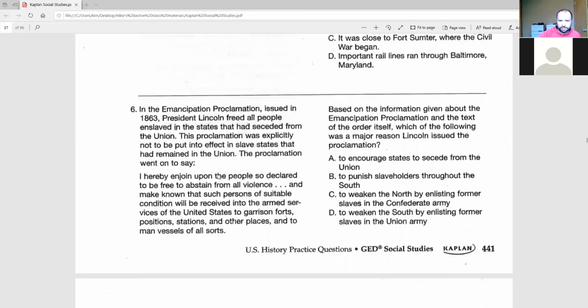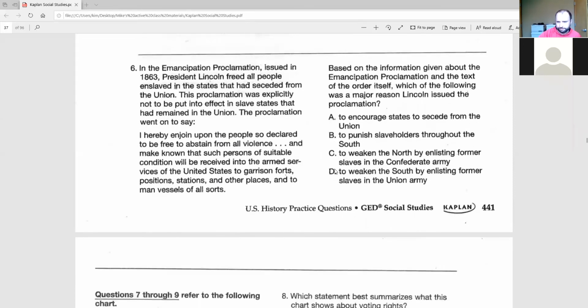Let's do number 6. Number 6 talks about the Emancipation Proclamation, which was issued in 1863. The proclamation from Abraham Lincoln freed all people enslaved in the states that had seceded from the Union.